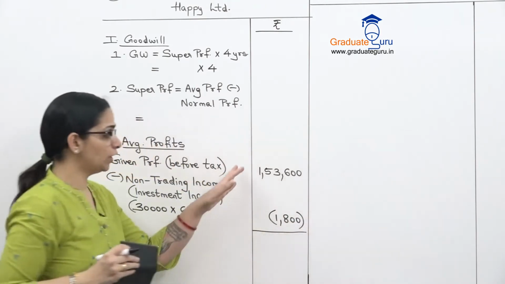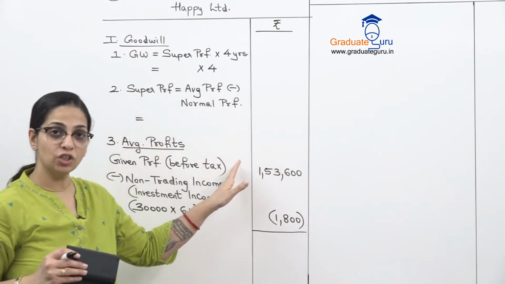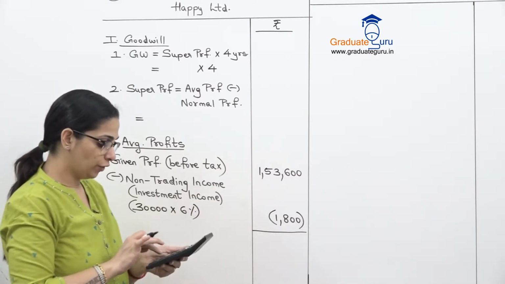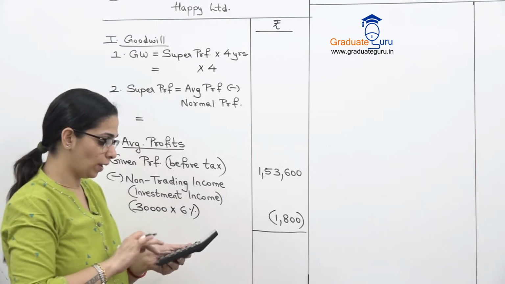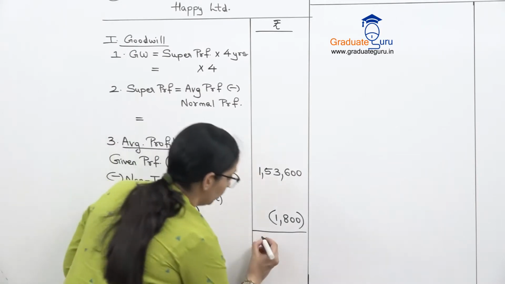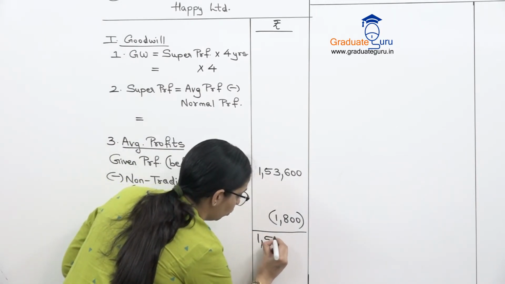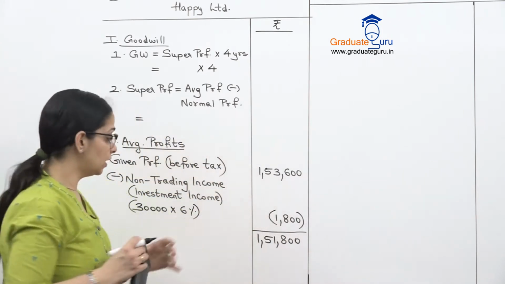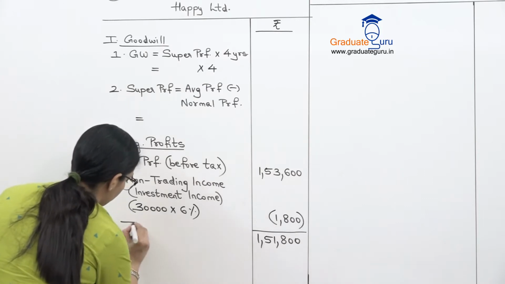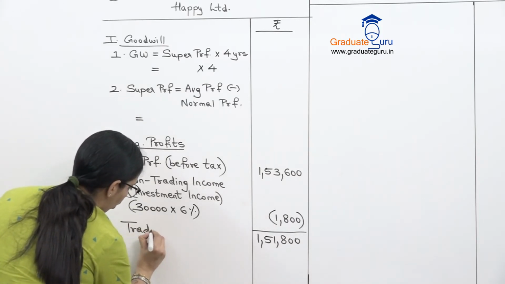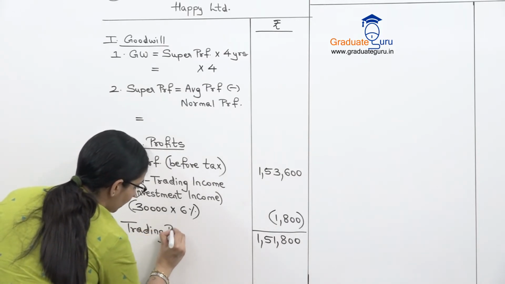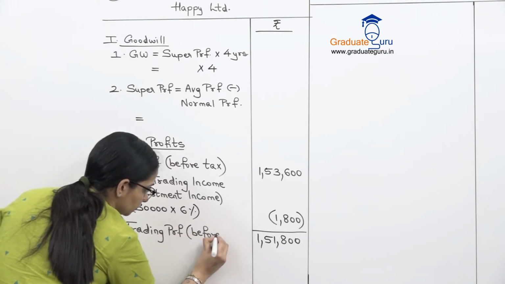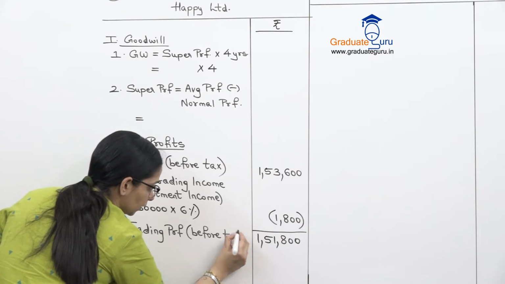So this profit obviously is the total profit which includes this income. So I am removing that income. So 153,600 minus 1,800, we get 151,800, and this is our trading profit or the FMP that we say, but this is before tax. Right?